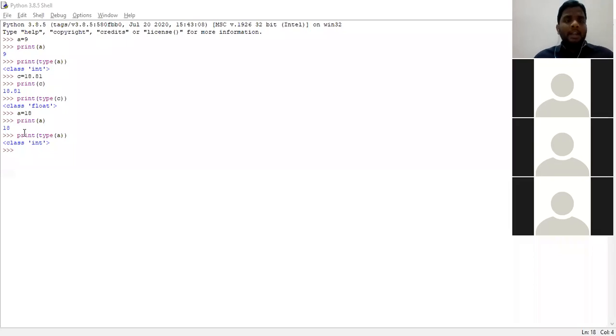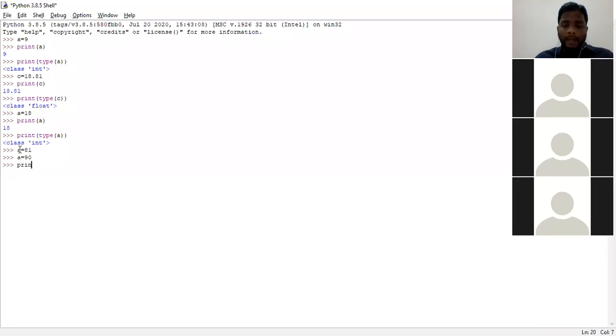Okay. Second type, how can we assign a value to a variable? The second type is changing the value of a variable. Let's check out how we can change the value of a variable. See, in this particular example, a value is 18. So in the second type I will be giving a is equal to 81. A is equal to 90.